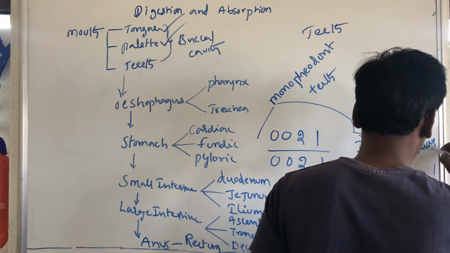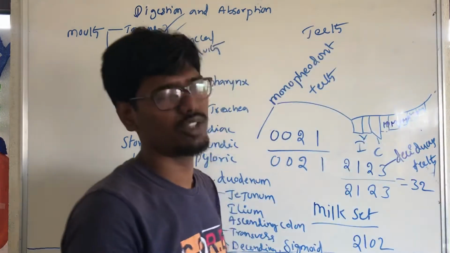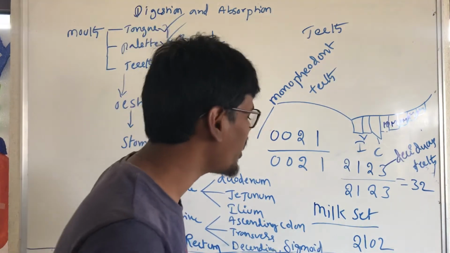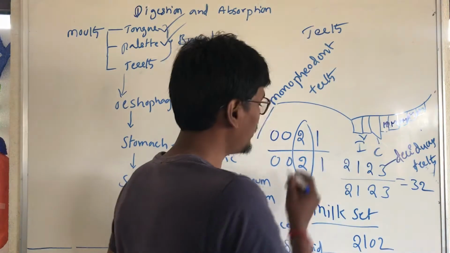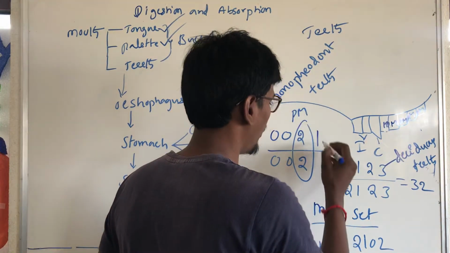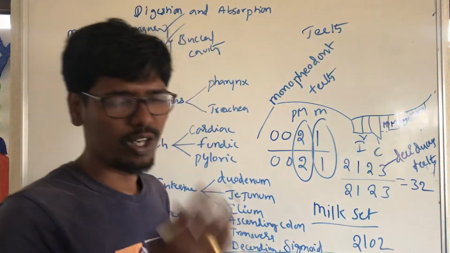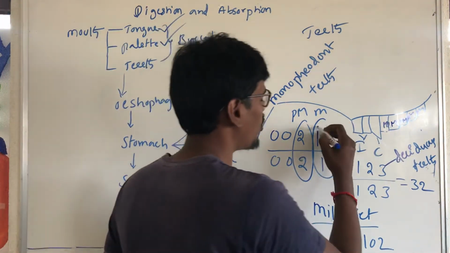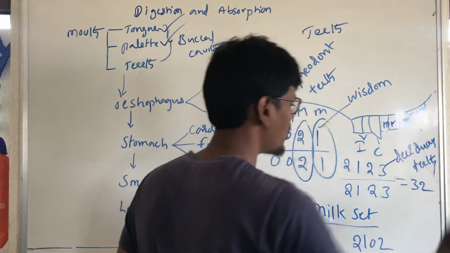Deciduous teeth. How many are extra? Complete premolars and one set of molars. This is also called wisdom teeth.